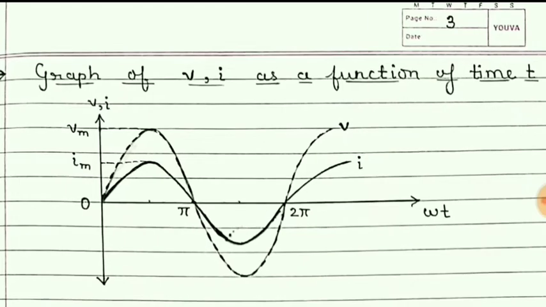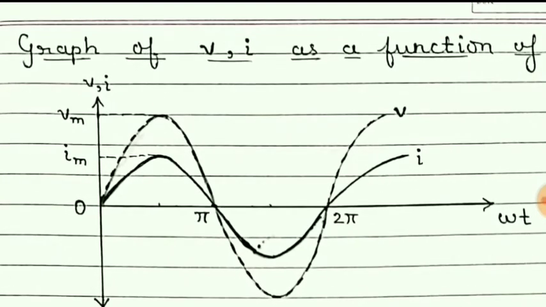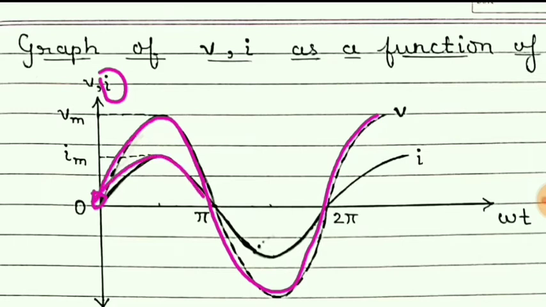Now students, as both are sine functions, the graph for voltage will be this. It changes according to the sine function. Also, the equation of current is also related with the sine function. So even this current changes in a similar manner to the voltage.